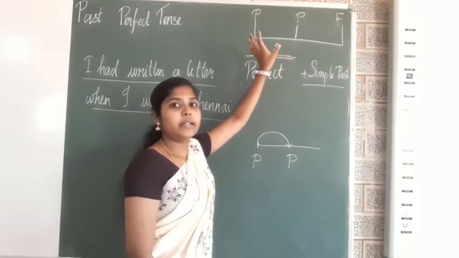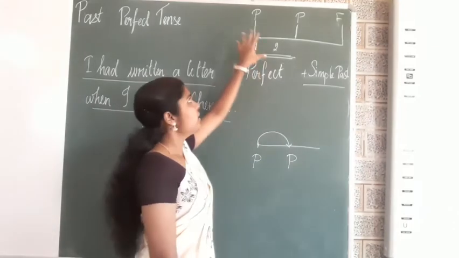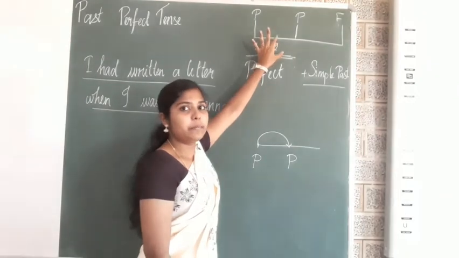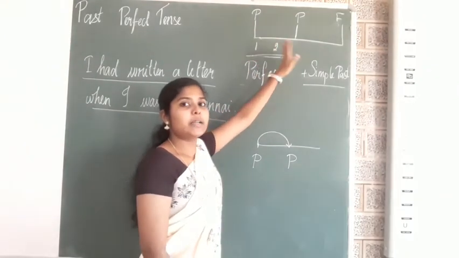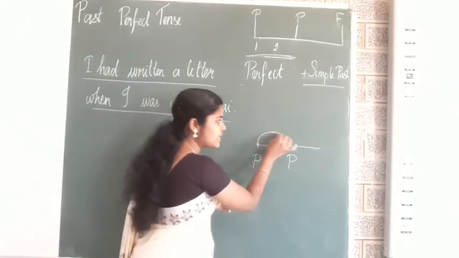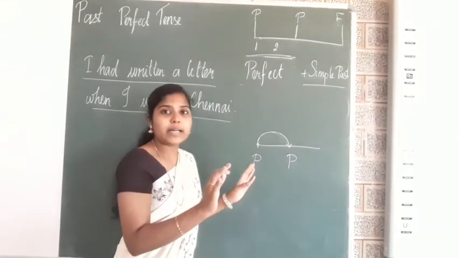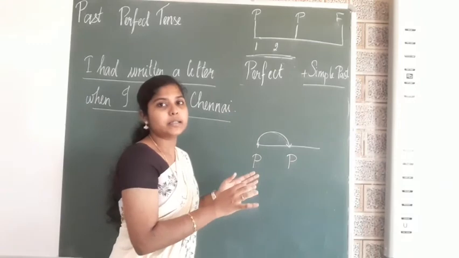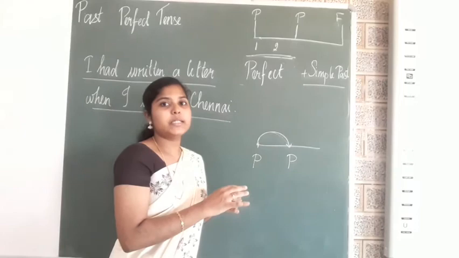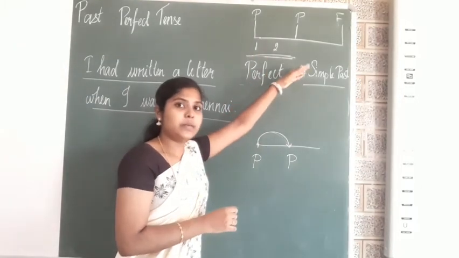The activity or the action which happened already in the past. Here, an activity happened in the past, another activity happened in the past. It has no connection with the present. In present perfect tense, the past activity has its connection. But in past perfect tense, there is no connection between the present and the past. Okay. Here it is indicating a past activity which happened before another past activity happened.